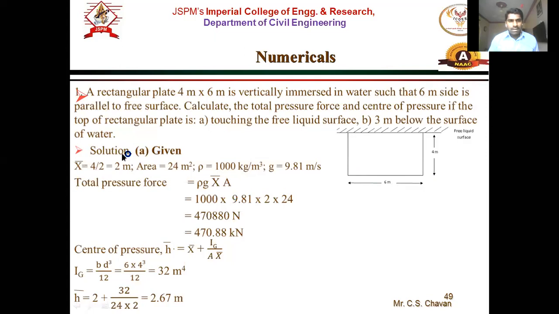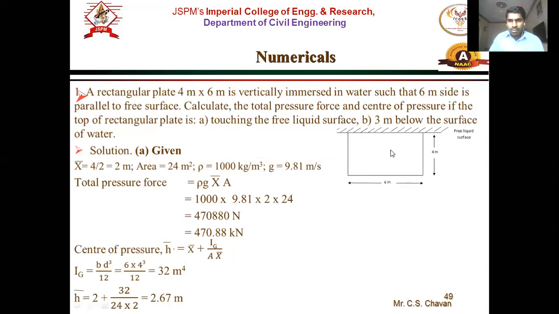We will firstly see the first condition. What is the first condition? As shown in the diagram, the 6 meter side is parallel to the free liquid surface and it is touching, coinciding. So therefore now, what is x bar? X bar is nothing but the centroid of this particular plate. So at what depth from the free liquid surface will the centroid be, now that both the surface and the edge of that particular plate match.